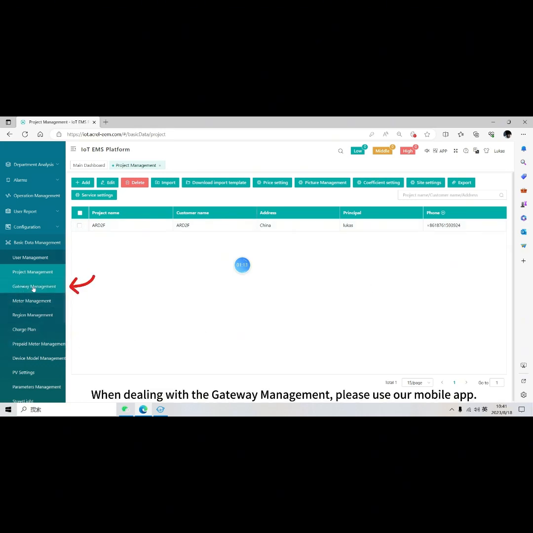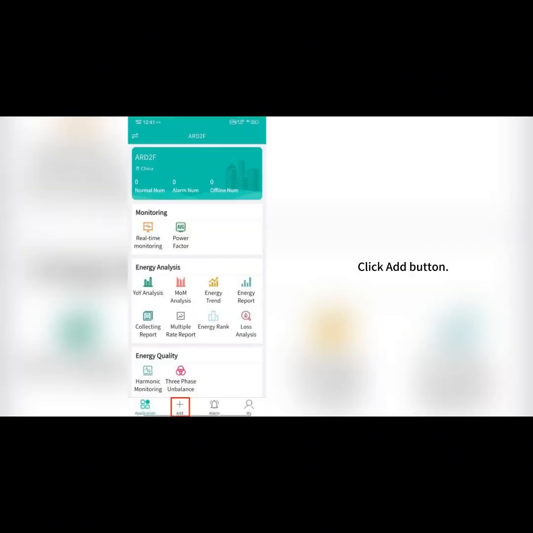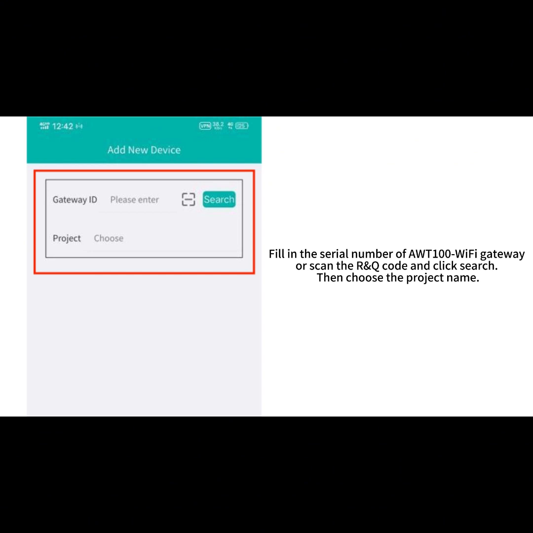When dealing with the gateway management, please use our mobile app. Click Add button. Fill in the serial number of AWT100 Wi-Fi gateway, or scan the QR code and click Search.